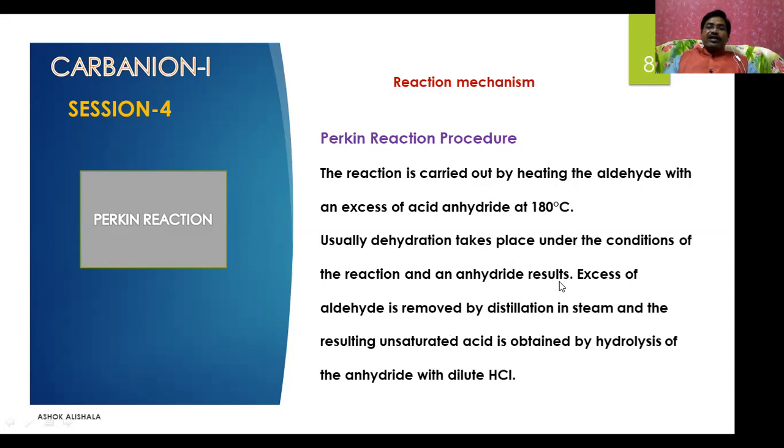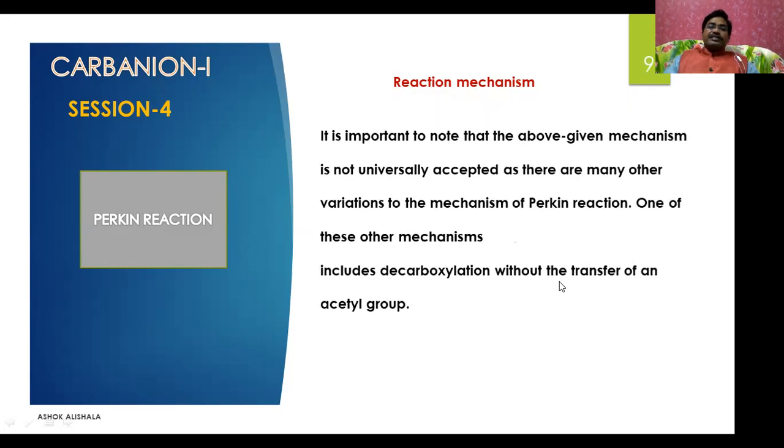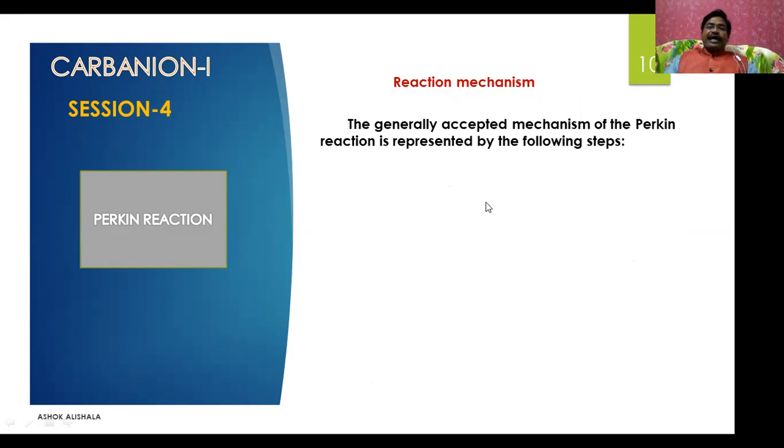anhydride with dilute HCl. It is important to note that the above mechanism is not universally accepted, as there are many other variations to the mechanism of the Perkin reaction. One of these other mechanisms includes decarboxylation without the transfer of an acetyl group. The generally accepted mechanism of the Perkin reaction is represented by the following steps.